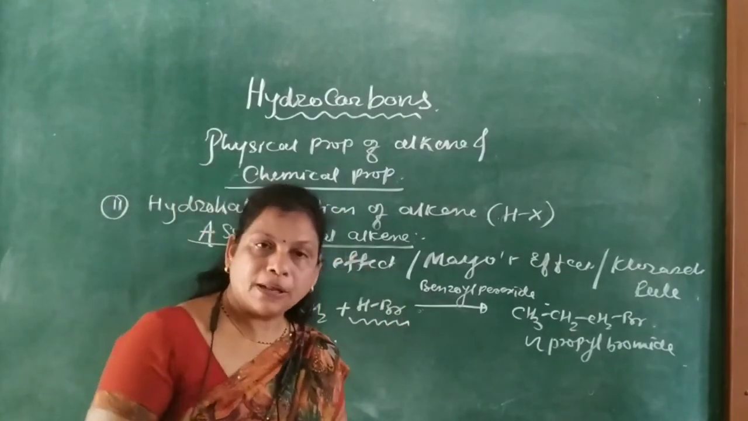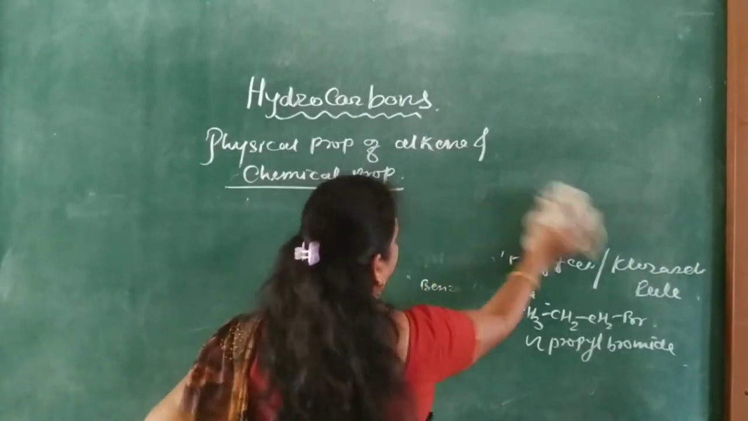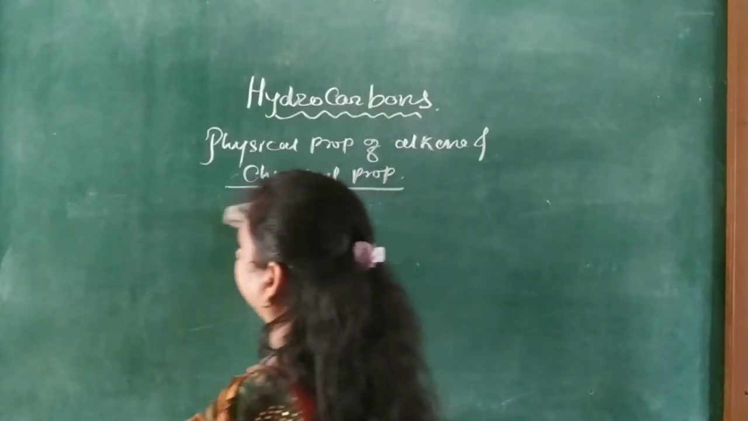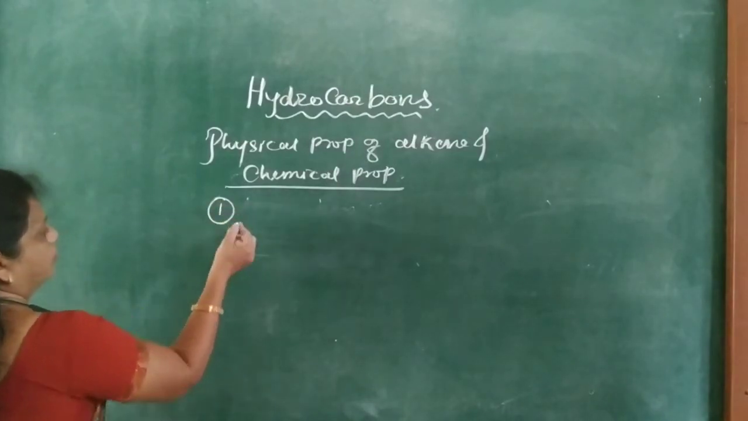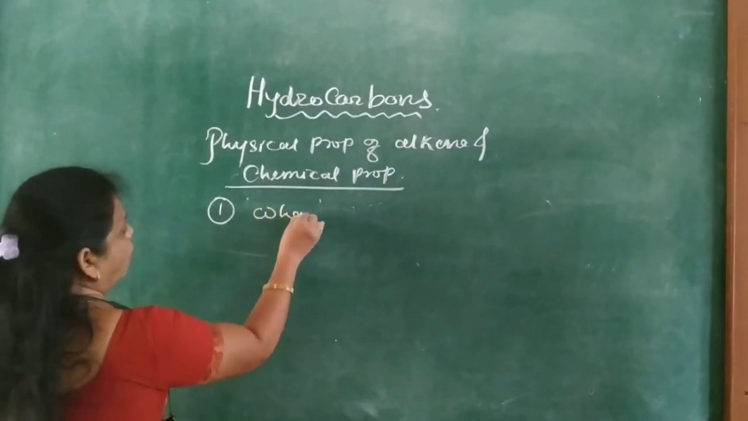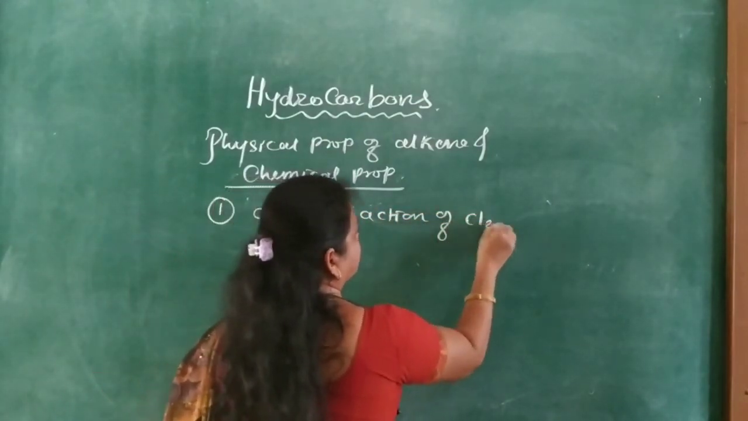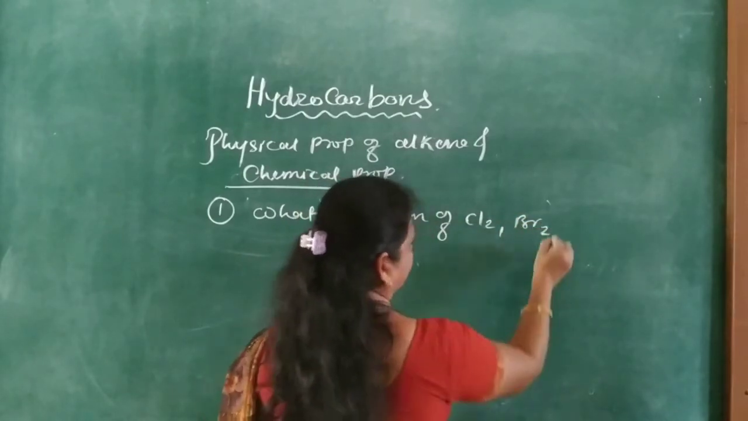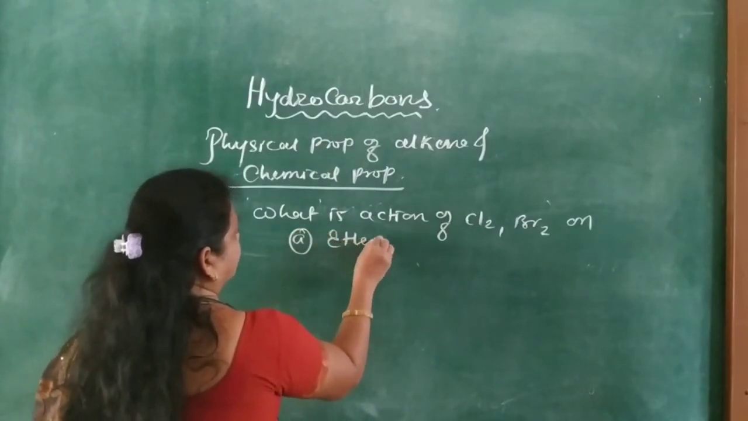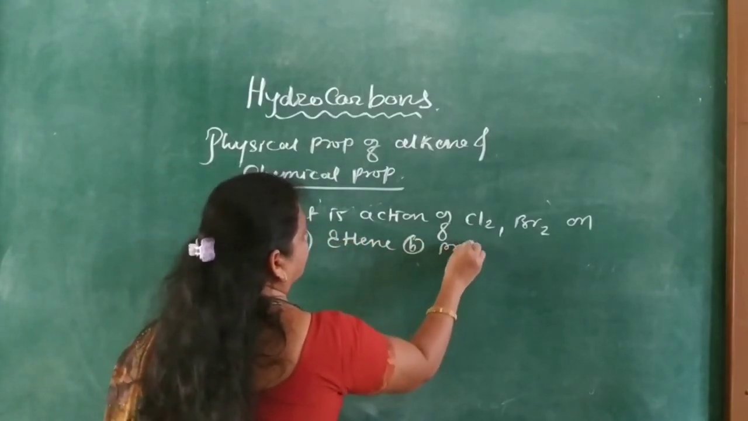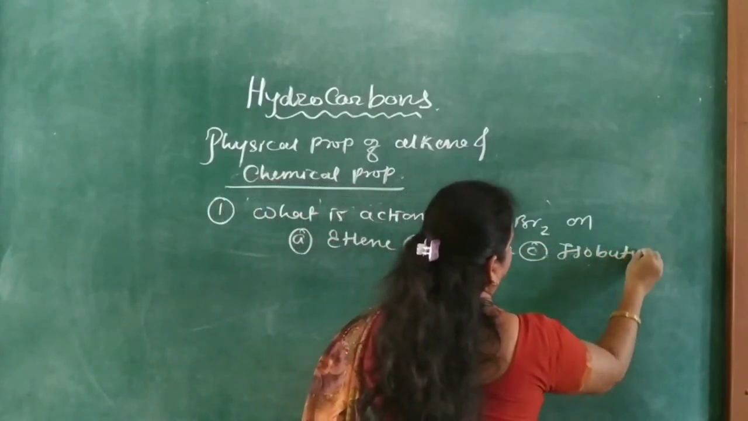So students, after watching this video, attempt the following questions. First question: what is the action of Cl2 and Br2 on A. ethene, B. propene, C. isobutylene?